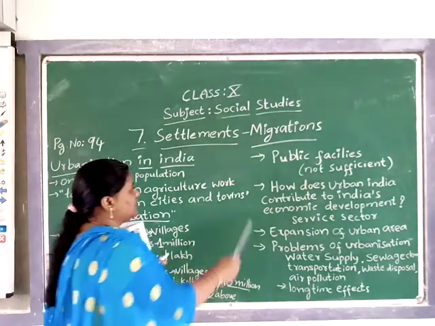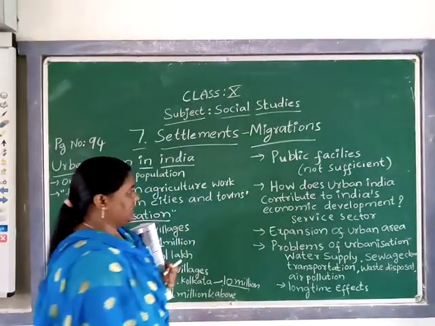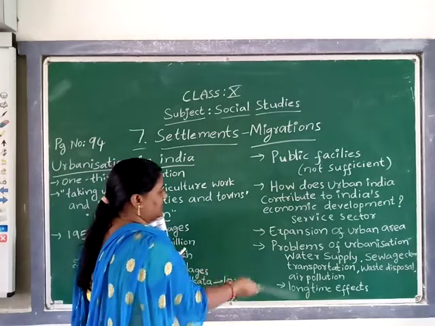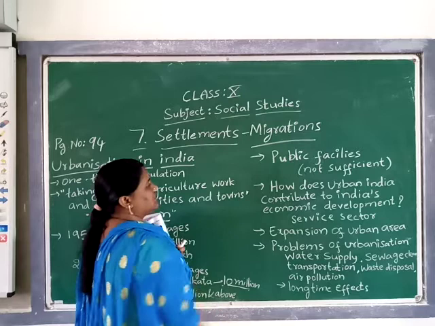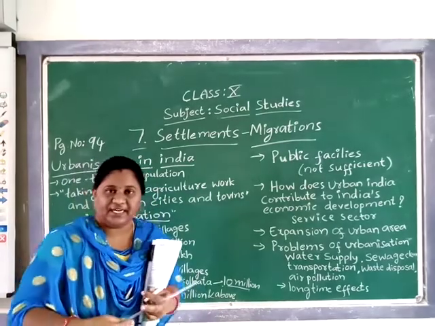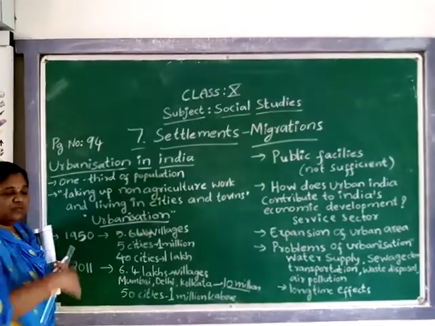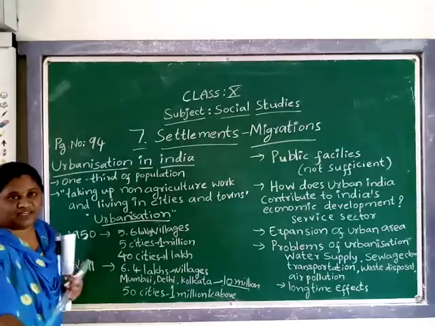Okay, first the public facilities. Problems of urbanization. The next thing you have to see here is the public facilities. See, I told you, by this comparison you can know that most of the population will migrate to the cities.